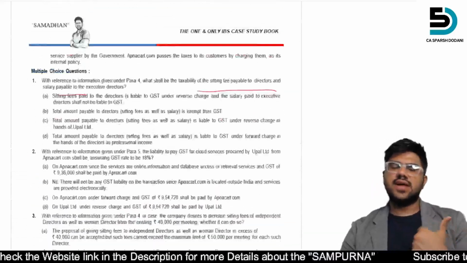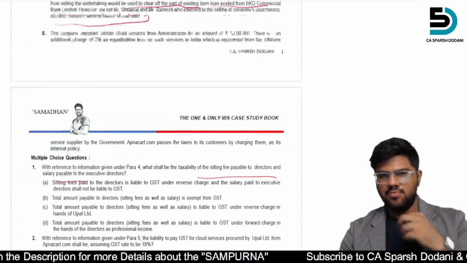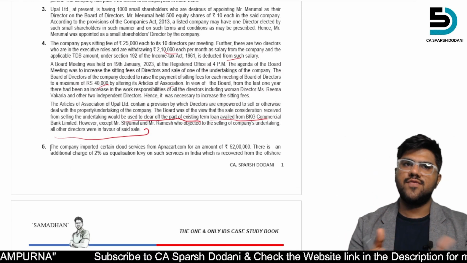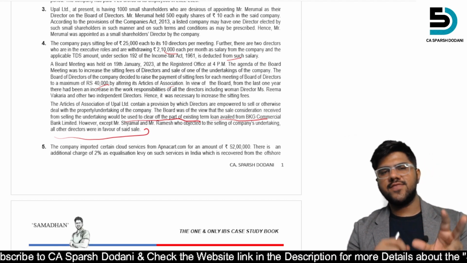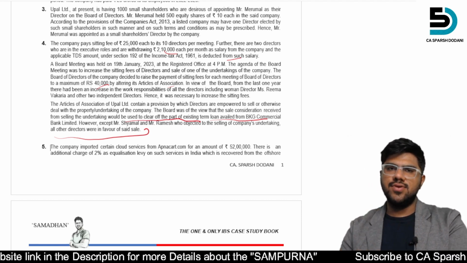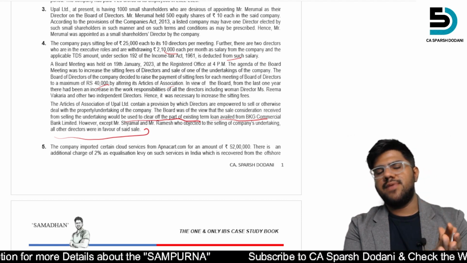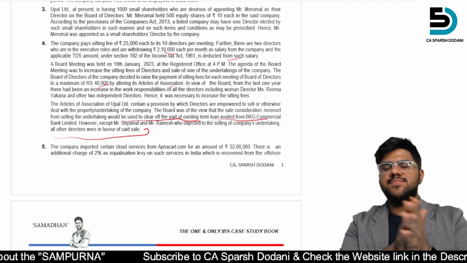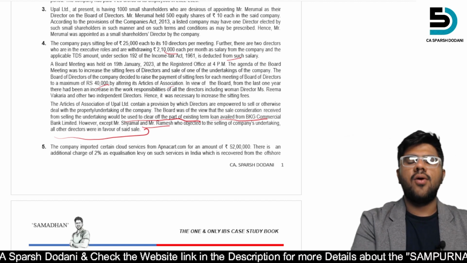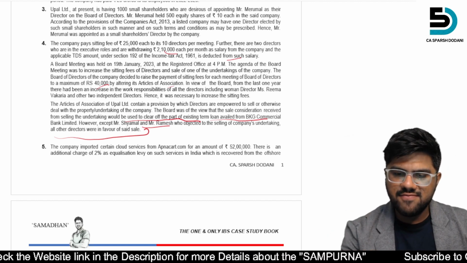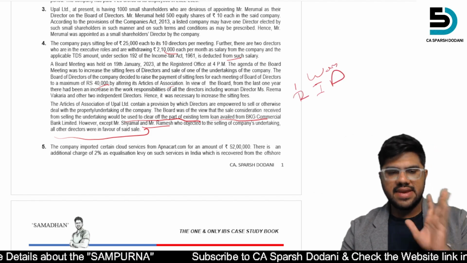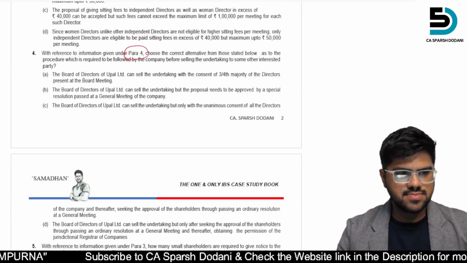What I have seen is that the company wants to increase the sitting fees to rupees 40,000. They want to alter the article of association. After that, they want to sell a part of their undertaking. For what? Sorry, to repay the loan. And the article gave them the powers. The article already has the powers for the directors that they can sell this. Two were dissenting and all other directors were in favor. One woman director is present in the meeting and one and two ID were present in the meeting. Okay, we got the crux.